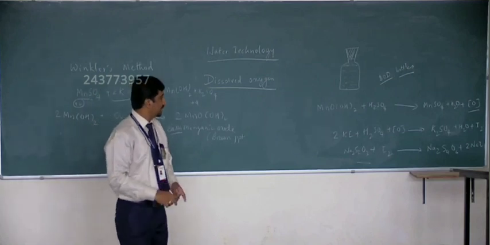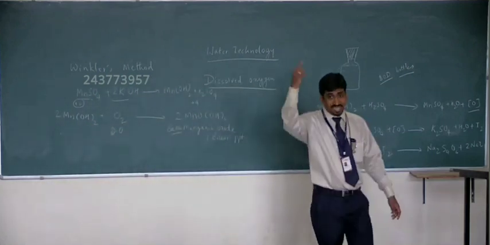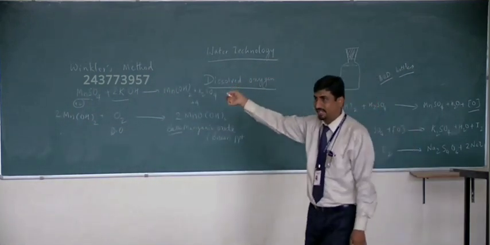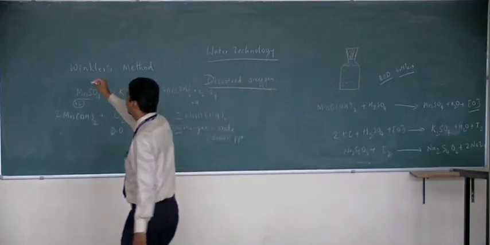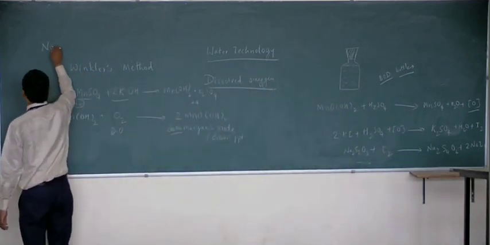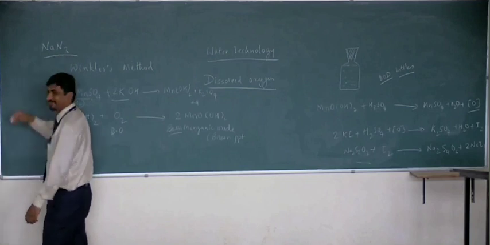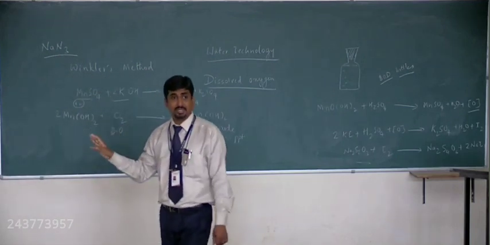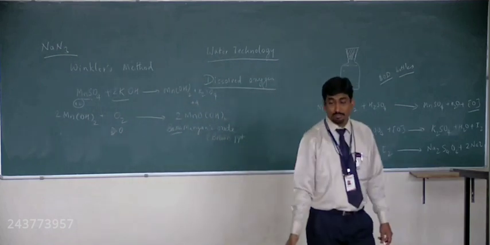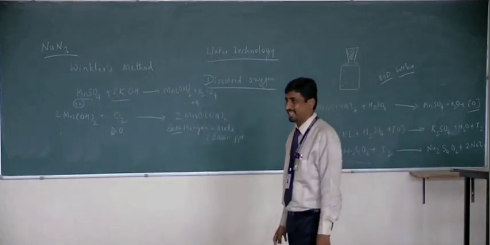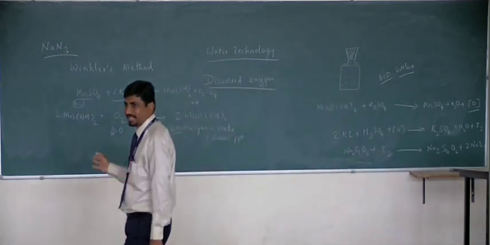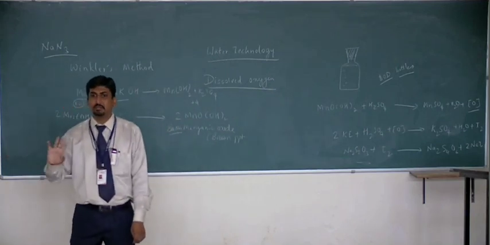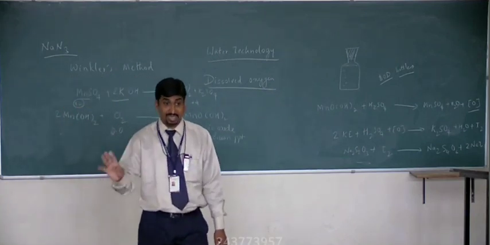So we add sodium azide. I told you sodium azide is also added. NaN3 helps in the removal of oxides of nitrogen present in water. Any oxides of nitrogen present, it helps in the removal of the nitrates or nitrites present.